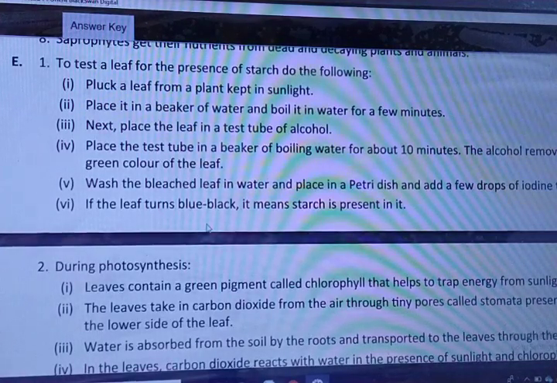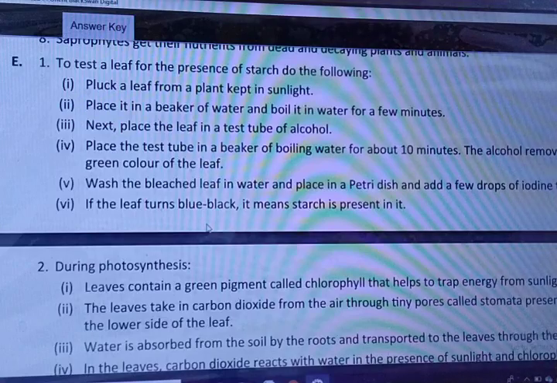The alcohol removes the green color of the leaf. Fifth, wash the bleached leaf in water, place it in a petri dish and add a few drops of iodine to it. And the last, if the leaf turns blue-black, it means the starch is present. So this was our first answer.